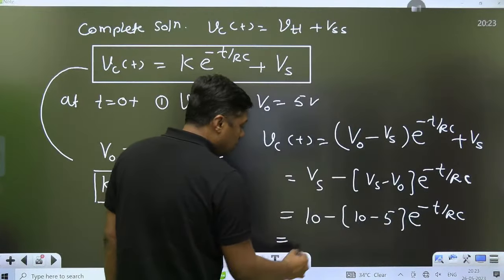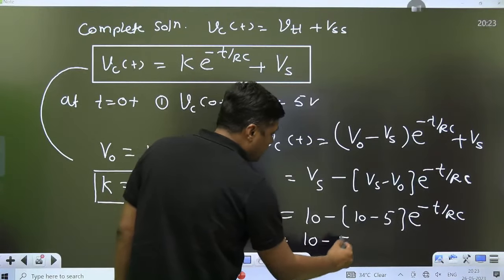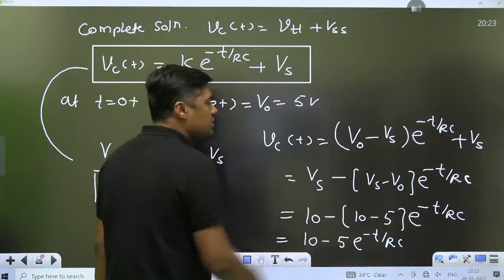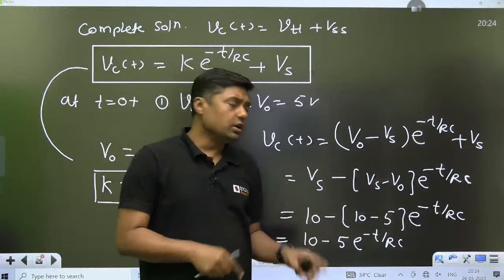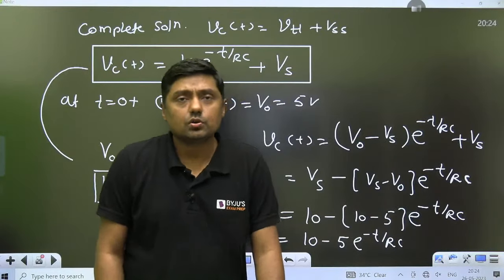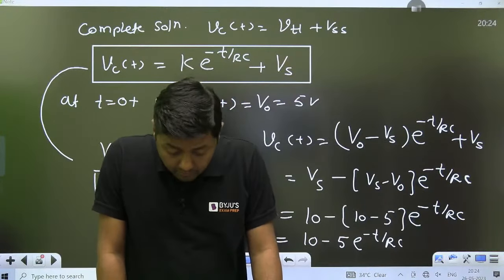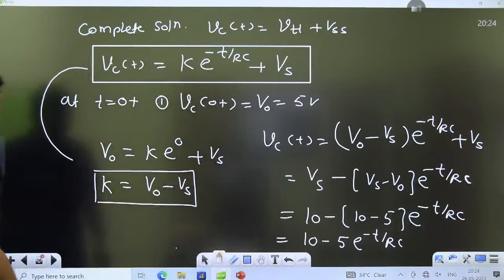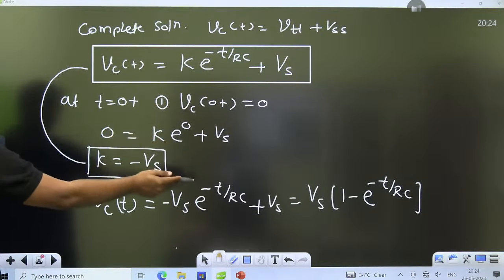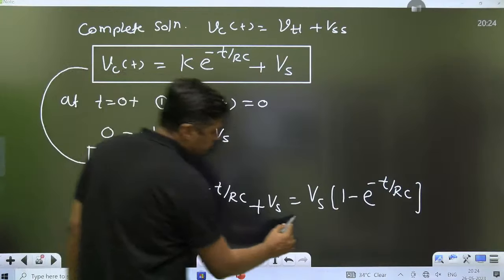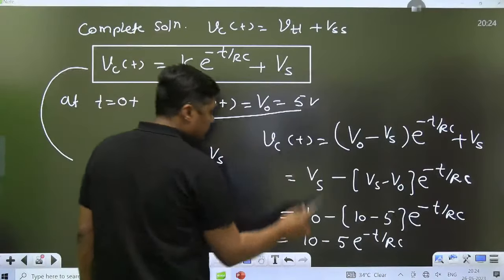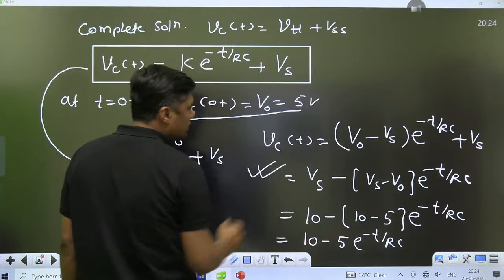If the initial voltage is 0, you can put 0 here and again you get the answer for this question. So we have two solutions: the first when the initial voltage is 0, and the second when the initial voltage is non-zero. This is the general solution.